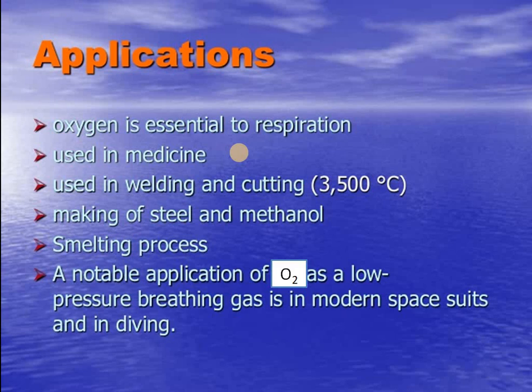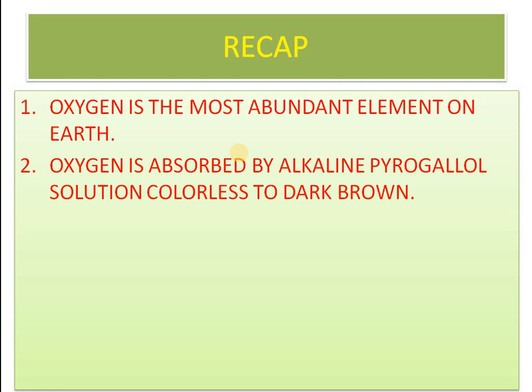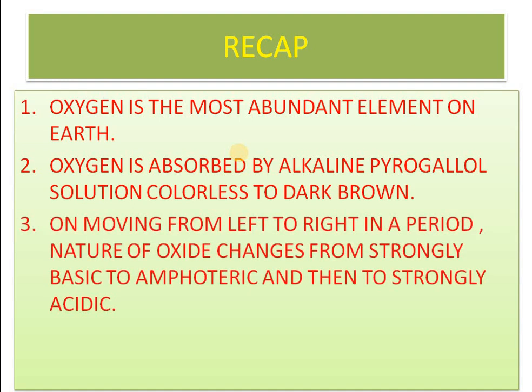Apart from that, it is used to prepare organic compounds like phenol, and sulfuric acid, nitric acid that we just discussed, and a mixture of powdered charcoal and oxygen is also used in the explosive industries. So what we have discussed: oxygen is the most abundant element on earth in the elemental state as well as combined state. Oxygen is absorbed by alkaline pyrogallol solution, which changes from colorless to dark brown. Moving from left to right in a period, the nature of oxide changes from strongly basic to amphoteric and then to strongly acidic.